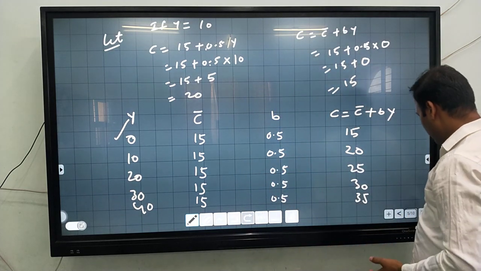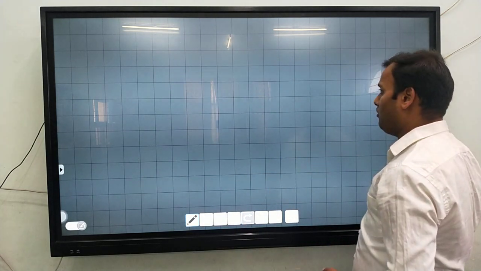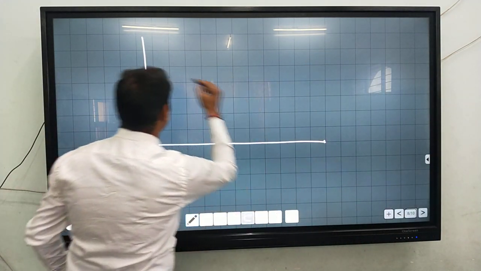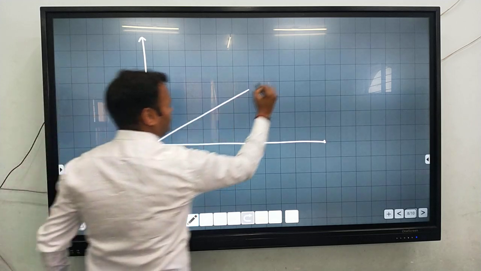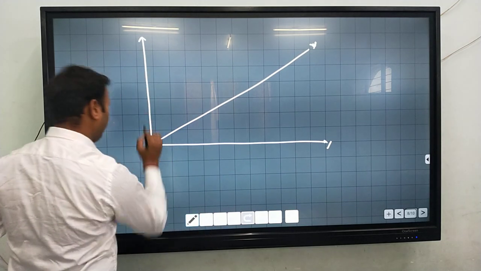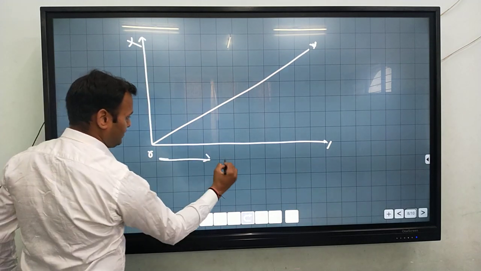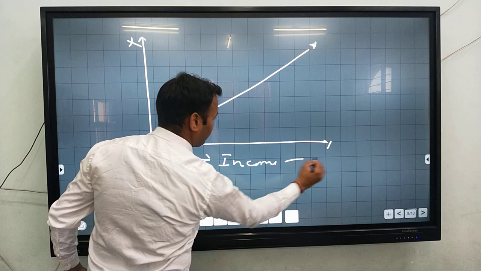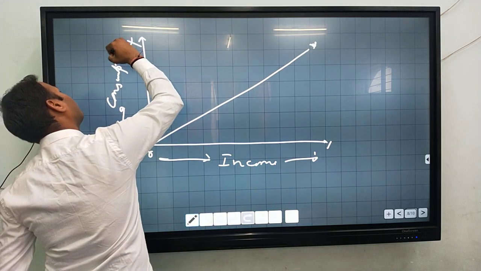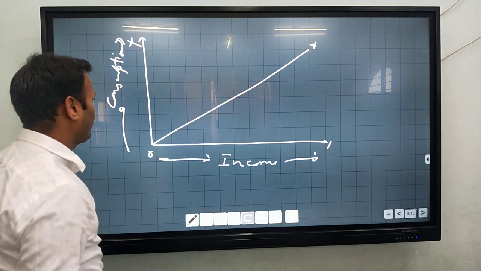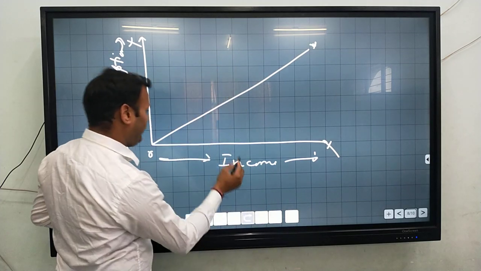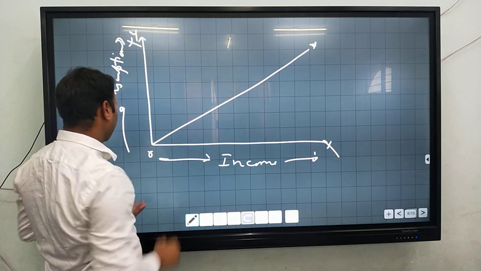Now come to the schedule of consumptions curve. Here, as you know, that is the income line. On the x-axis we consider the income, and on the y-axis we consider the consumptions.